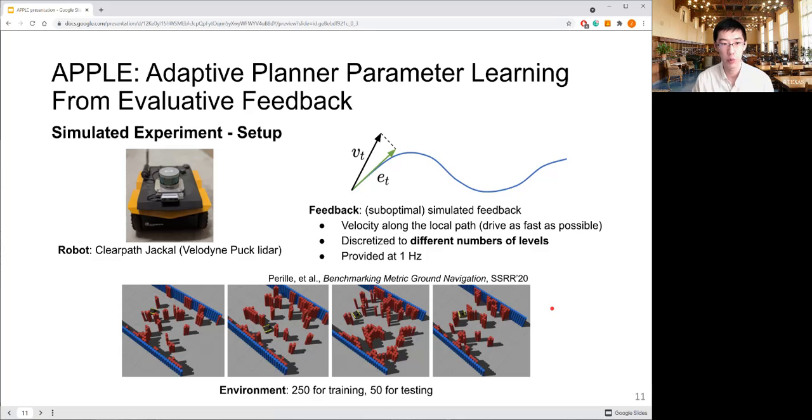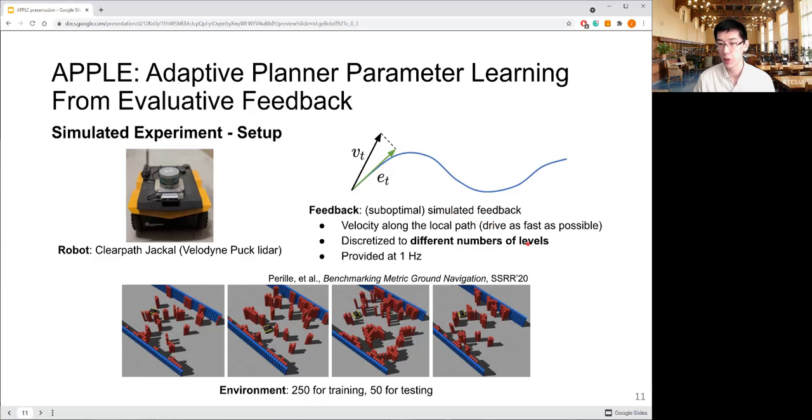After seeing how AppleE works, we begin with evaluation in a simulated environment, where we can collect a lot of cheap simulated feedback. For the robot, we use the Clearpath Jackal and it uses LiDAR observation. For the feedback, we use a simulated one, and the value of that is just the velocity projection onto the local path.